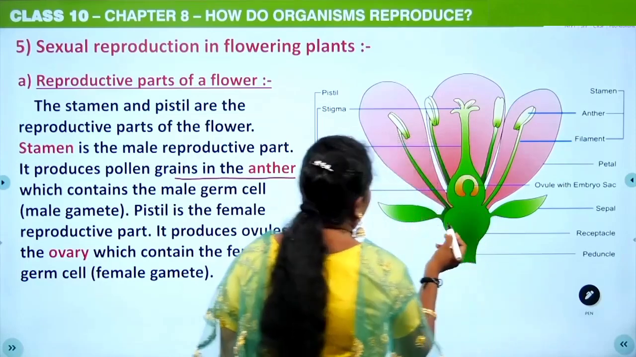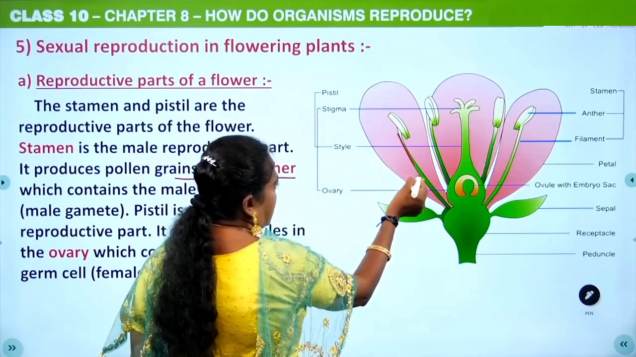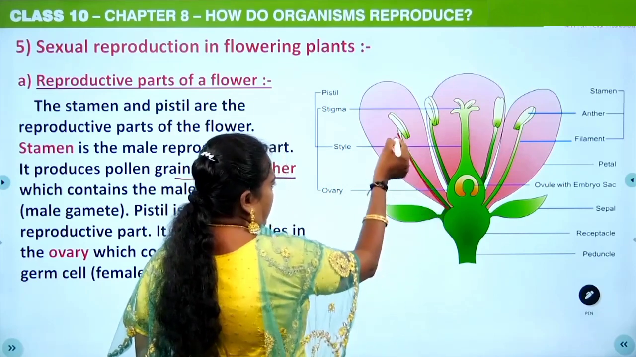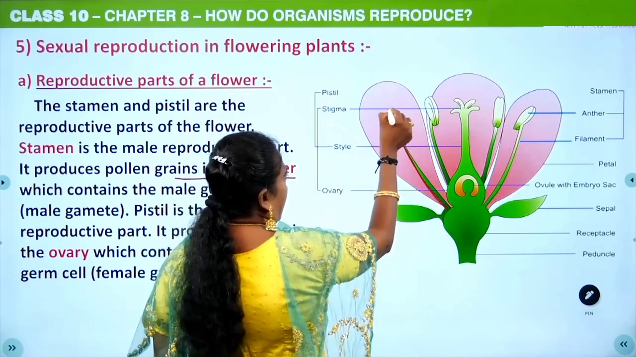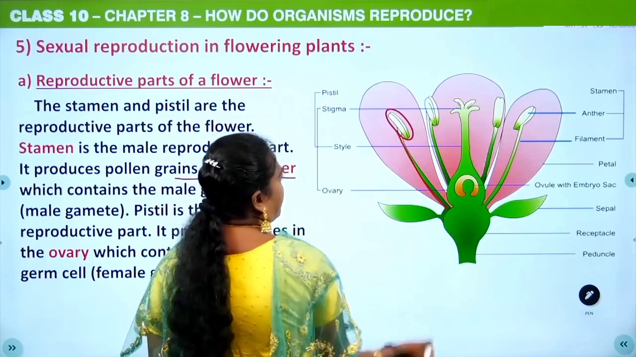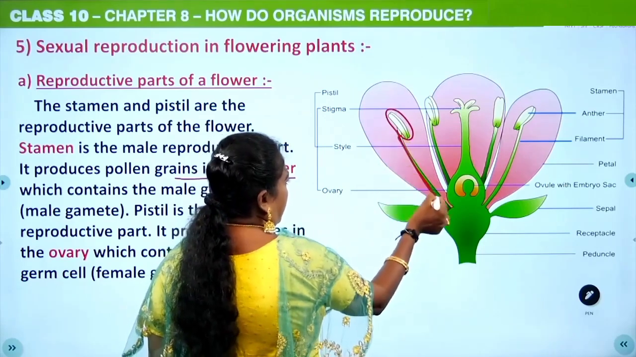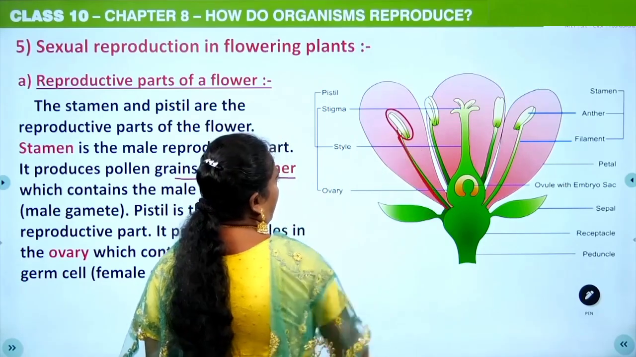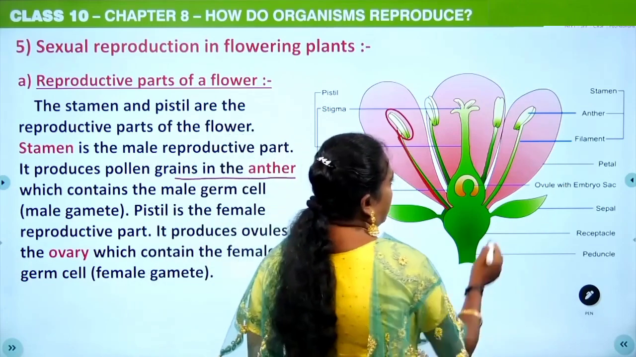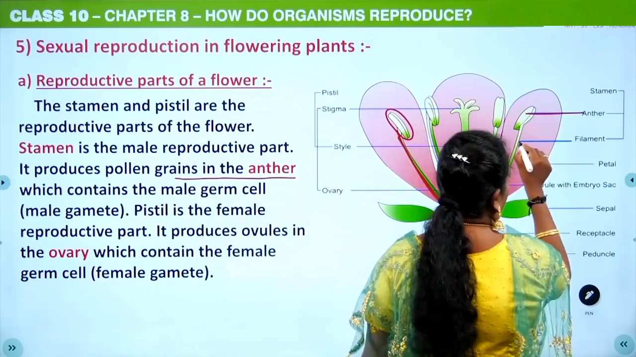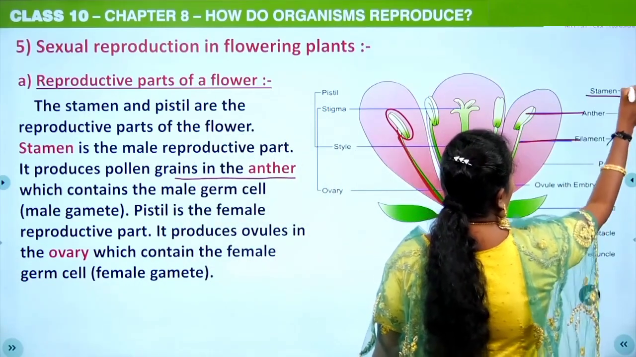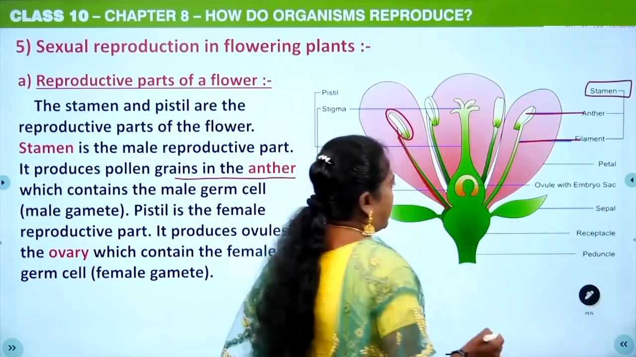You can see here, students, as I have told you, this is a stamen. The stamen comprises a filament and this part is the anther. Filament and anther together are known as stamen. So here you can see anther and filament together constitute the stamen.